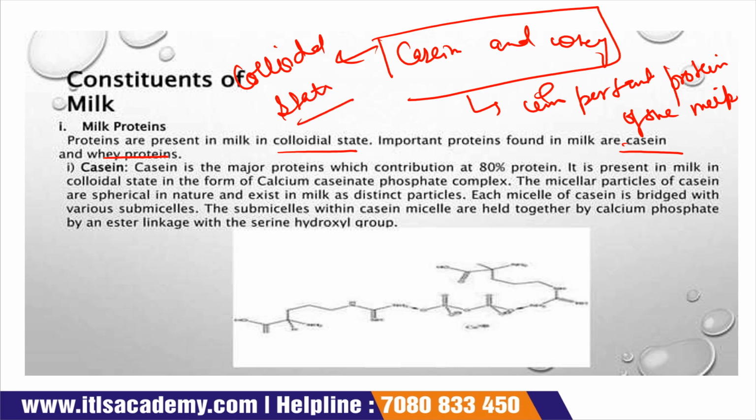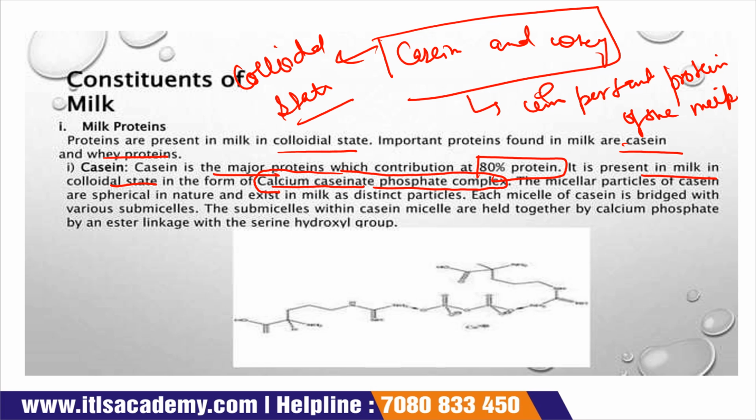First of all we are going to discuss casein. The total contribution of casein is about 80%, and it is the major protein. It is present in milk in a colloidal state, as we already discussed, in the form of calcium caseinate phosphate complex.